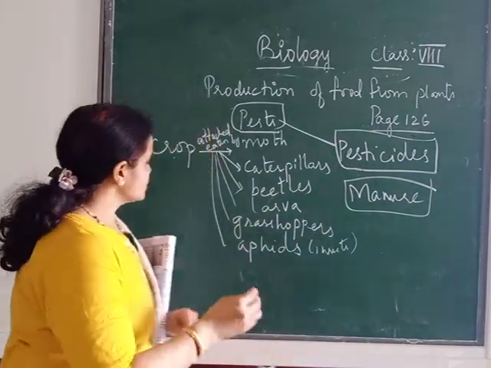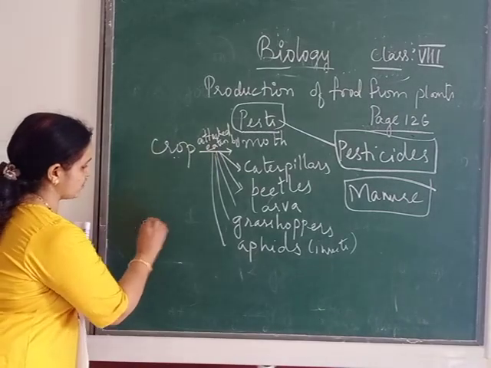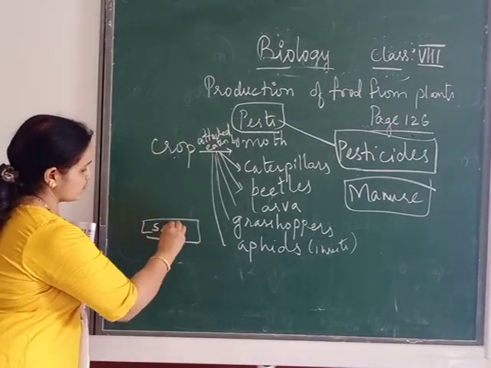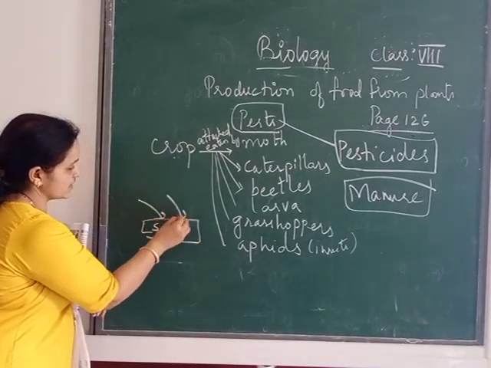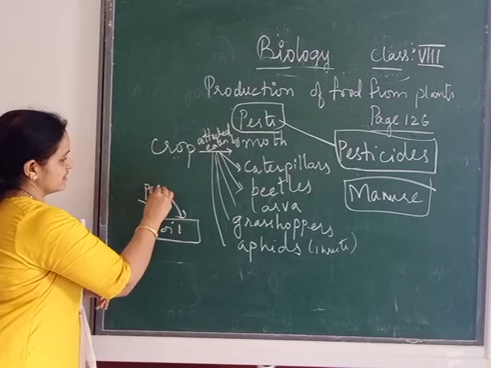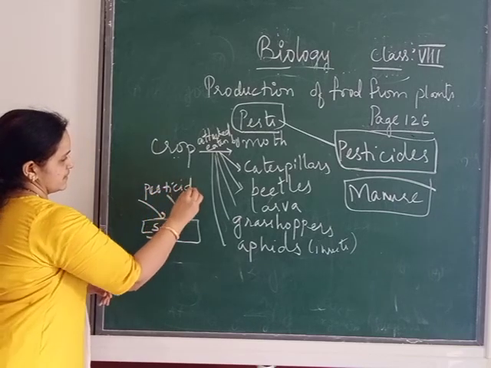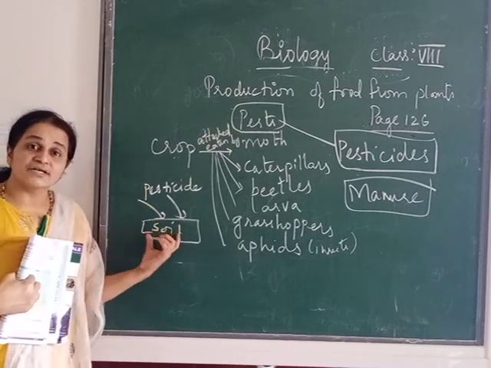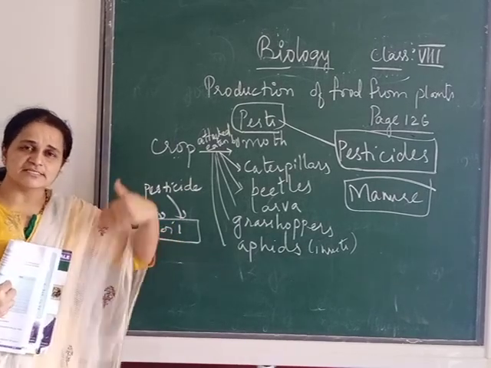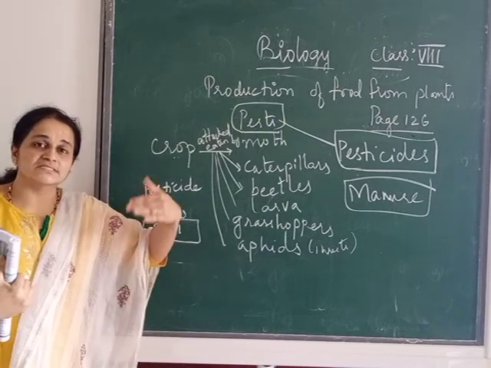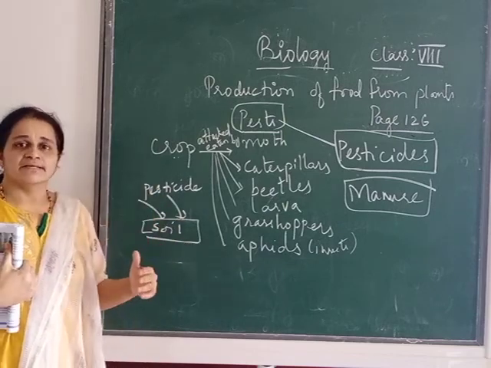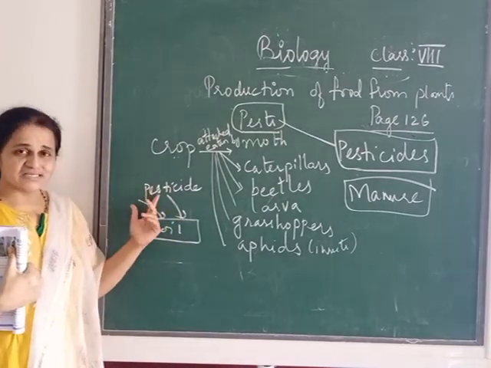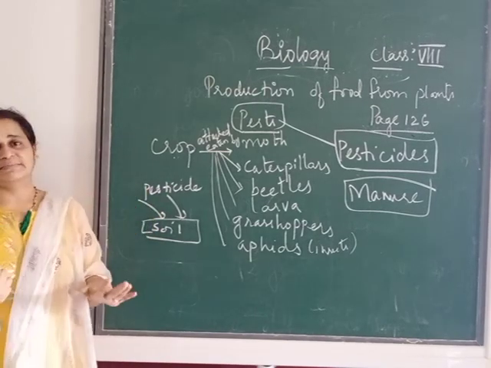When you go on spraying excess pesticide onto the soil, the soil's fertility will decrease. The yield of the crop after one season or the other season will decrease. It is only because of the excessive use of pesticide.